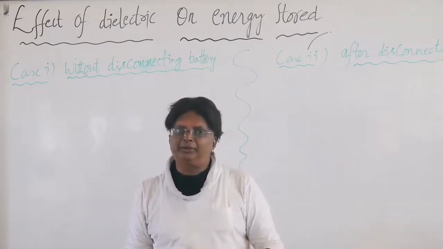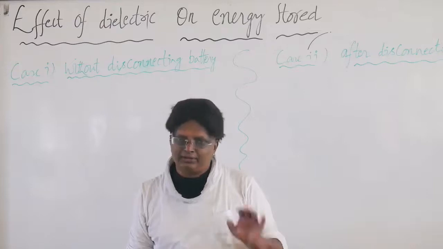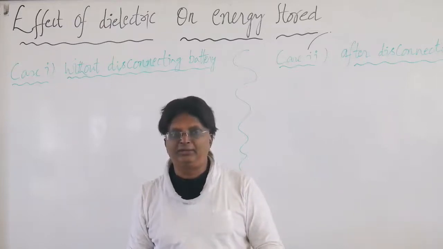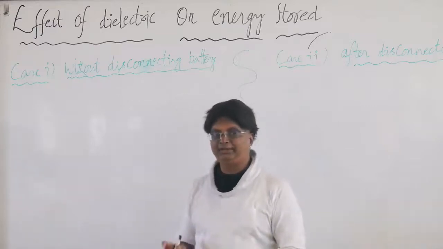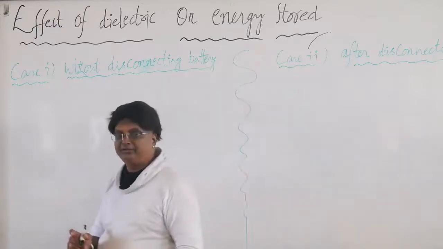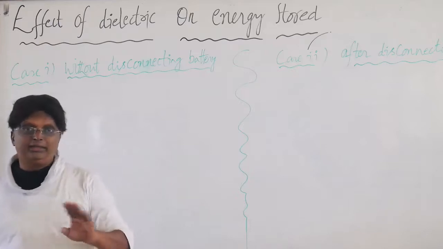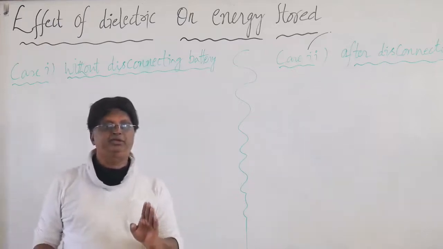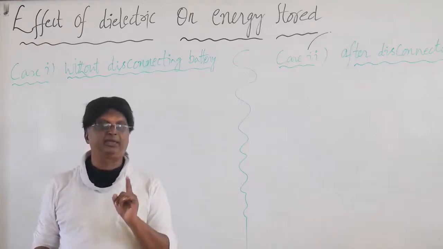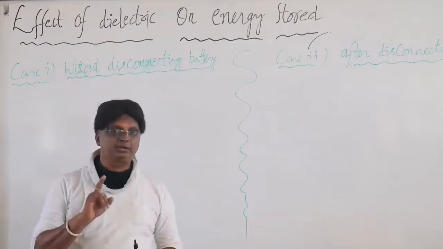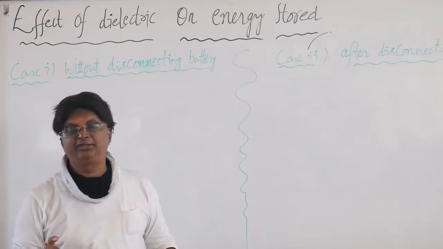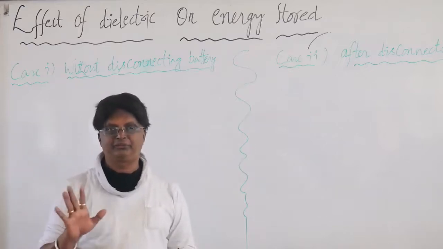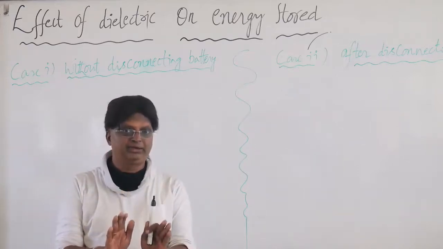Remember, you may get some rational doubts as well. Write your rational doubts and then you can meet your teacher with that. But for today's class, let us understand the effect on energy stored. Earlier result was the capacity of a capacitor becomes K times. Remember, capacity becomes K times when a dielectric is filled. That is the case of complete filling. Capacity always becomes K times, right?